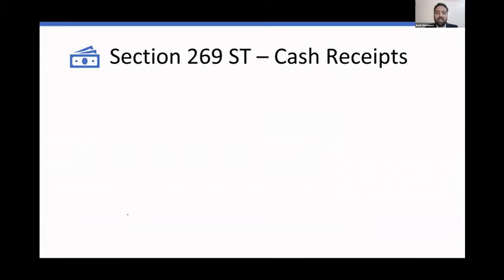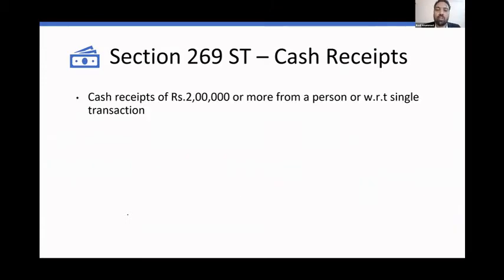Next one, section 269ST is all about cash received. Once again, as I told you, this government wants everything in digital. Cash receipts of rupees 2 lakh or more from a person or with respect to a transaction, again, it is not allowed. 100% penalty. Now, if you're a business person, be very careful.